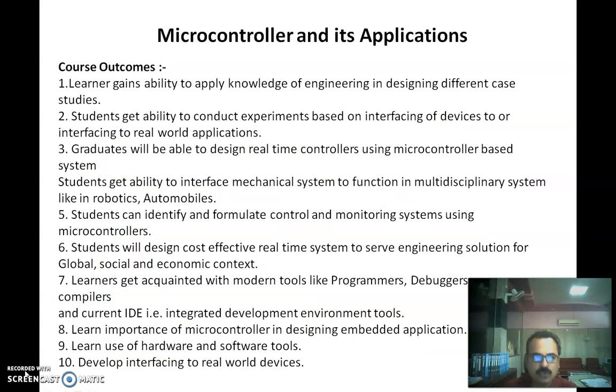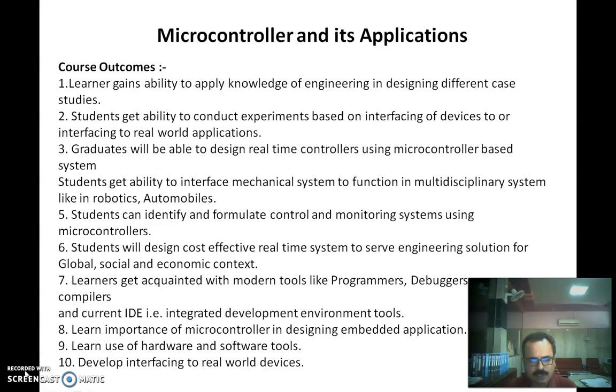As far as the outcomes of this course are concerned, at the end of this course you will gain the ability to apply knowledge of engineering in designing different case studies. You will get the ability to conduct experiments based on interfacing of devices with real-world utilities. Then you will be able to design real-time systems as well as real-time controllers, so that you can use the knowledge gained through this course in multidisciplinary systems like robotics, automobiles, etc. You can even identify and formulate control and monitoring systems using microcontrollers. Then you will be able to design a system which is cost effective and application specific.